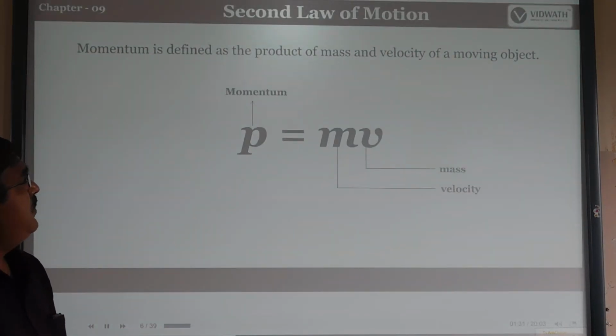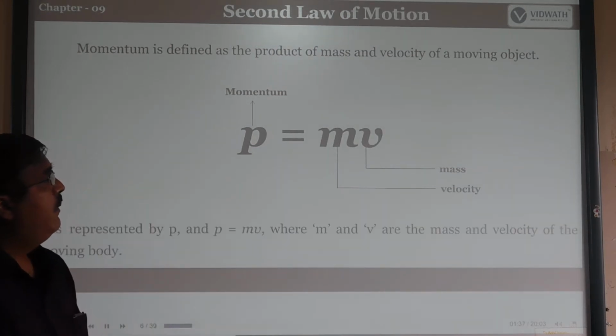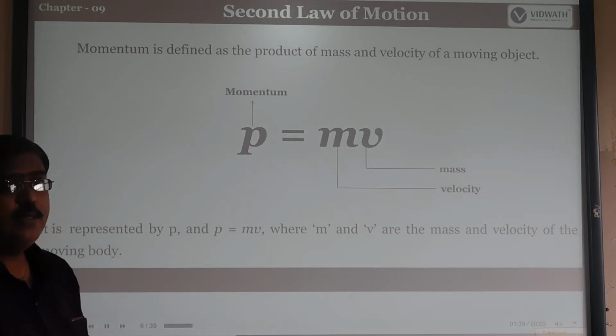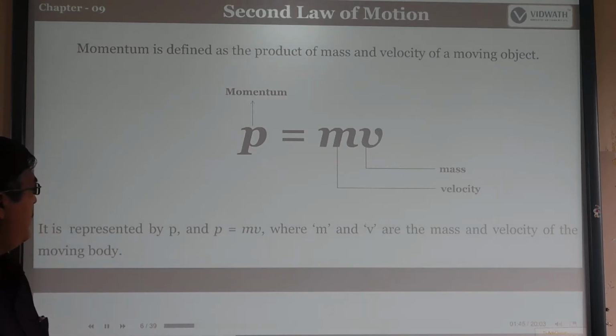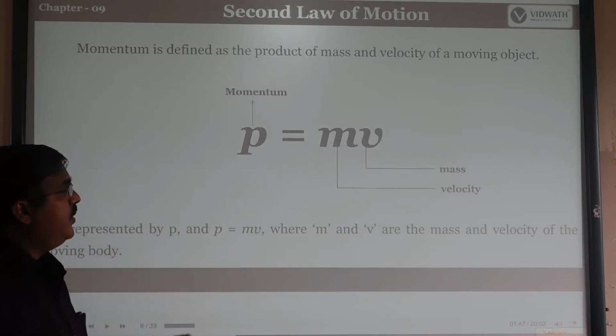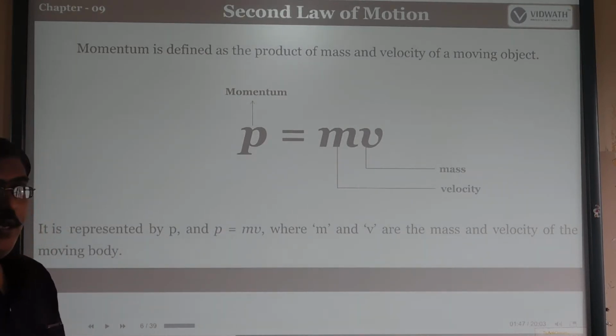So what is momentum? Momentum is written with the letter P. Momentum is always the product of the mass and velocity of an object, where P is equal to m times v. Here m is the mass, and v is the velocity of the moving body.